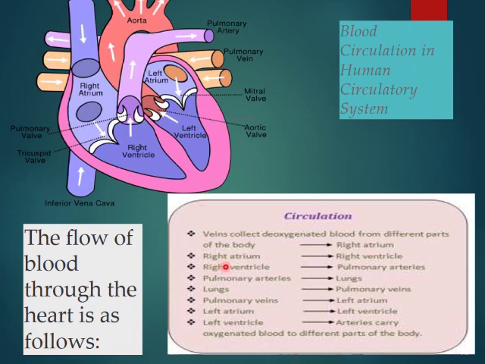Right, I have shown here the right atrium, then the right ventricle, from the right ventricle to the pulmonary artery, from the pulmonary artery to the lungs. Now what happens in the lungs, where the diffusion process takes place, the exchange of gases? When it takes place, the pulmonary veins bring the oxygenated blood to the left atrium, right? Now the blood comes to the left atrium and starts filling in it, and again there are valves so that they prevent the backflow of the blood.